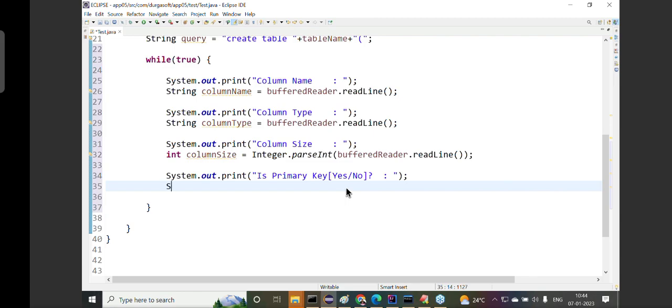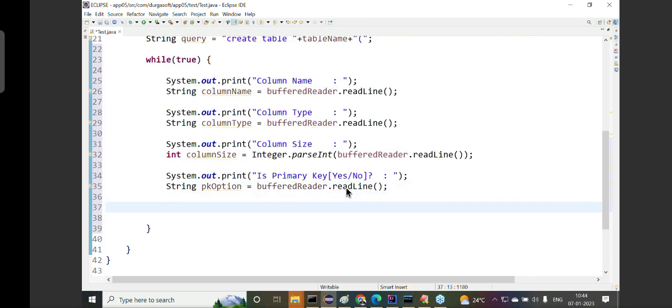Right, sir. Now here we have to take a String primary key option. PK option is nothing but... the primary key option is equal to buffered reader dot readLine method. Now observe carefully. If it is a primary key, I have to collect all the primary keys in a single variable. At the end of the query, I will add all the primary keys. Sir, got my point or not? If it is a primary key, I need to collect all the primary keys in a single one. Am I right or not?